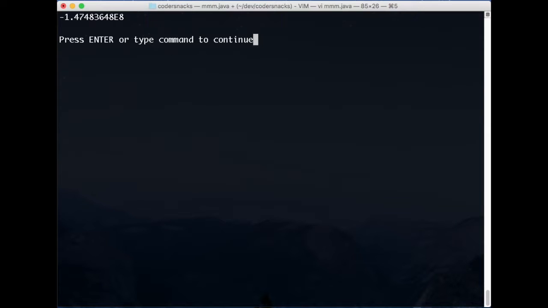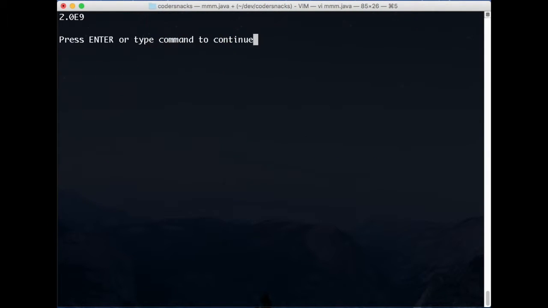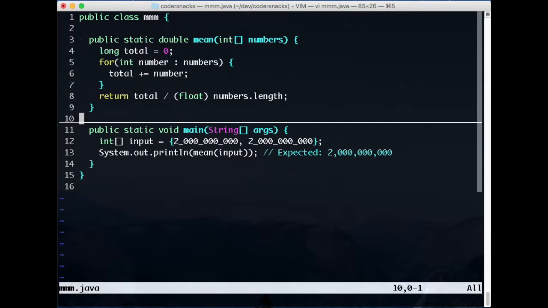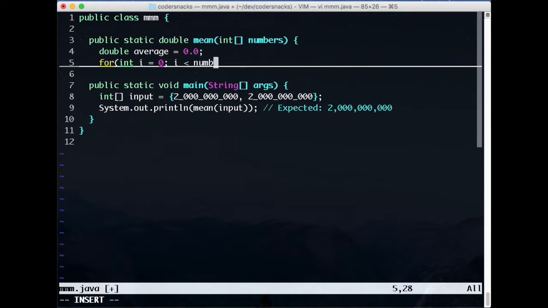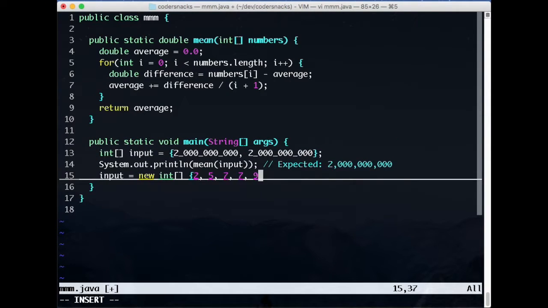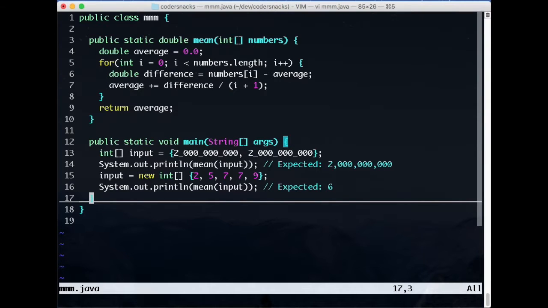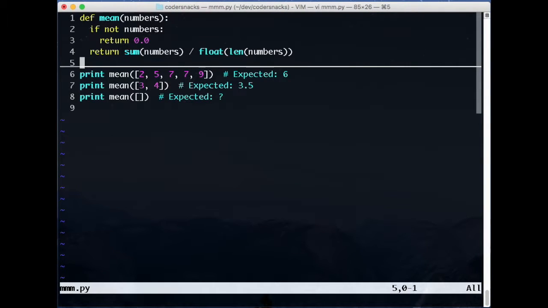There are a few possibilities. We could use a type that won't overflow for our data, like a long or a big integer, for example. Another possibility would be to calculate the average as we go along, but this requires more work, an additional division in each loop, and brings possible precision issues with it. The takeaway here is, even in a very simple problem, your solution can say a lot about the way you approach coding and the knowledge you have about your chosen language.